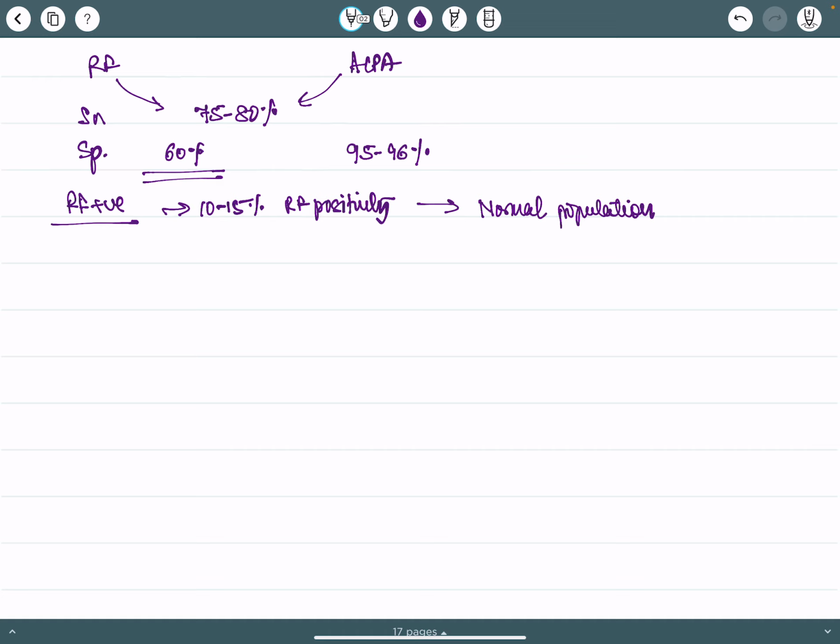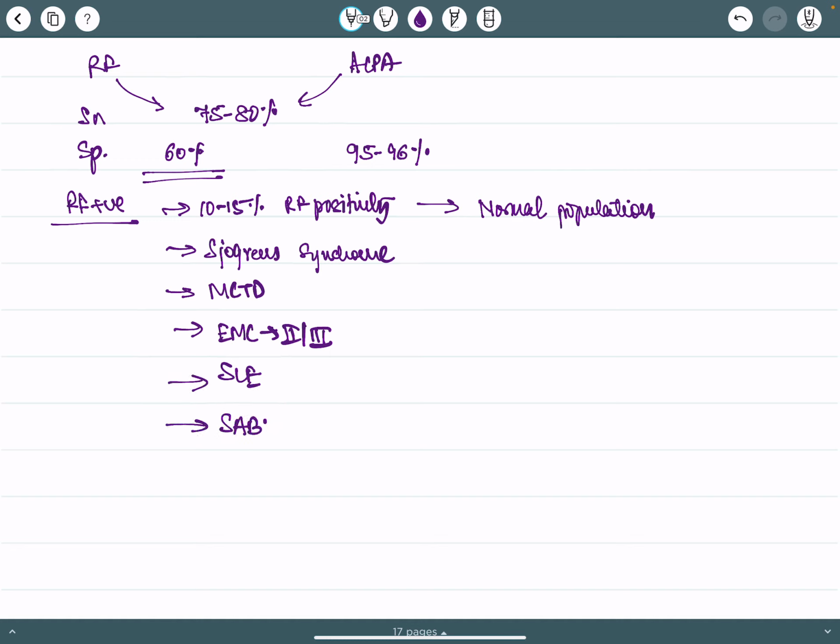Other conditions in which it is positive are Sjogren syndrome, mixed connective tissue disorder, essential mixed cryoglobulinemia type 2 and type 3, SLE, subacute bacterial endocarditis, and hepatitis B and hepatitis C. So it is positive in all these conditions.